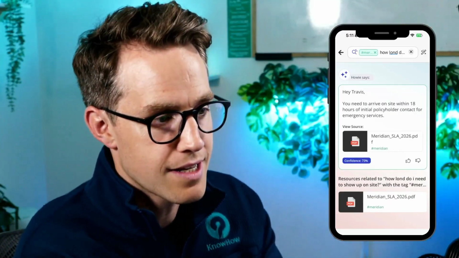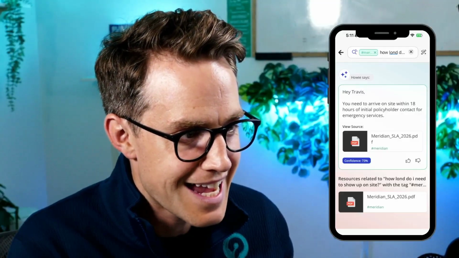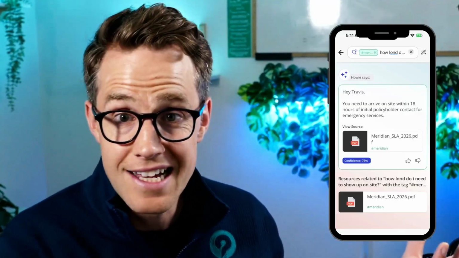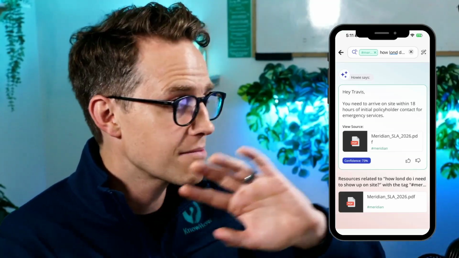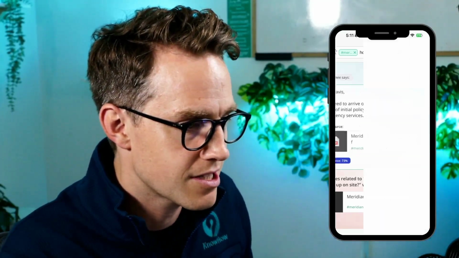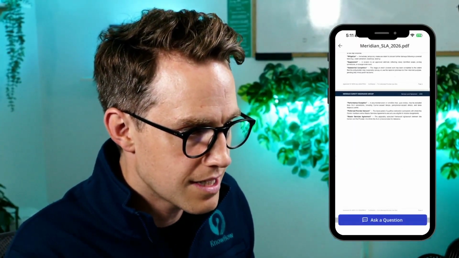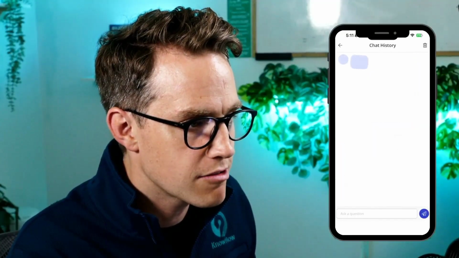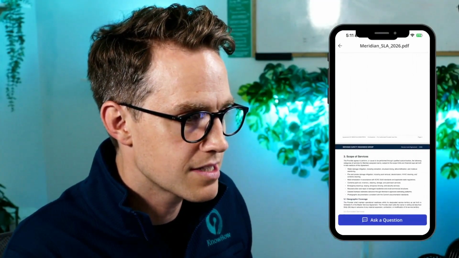Great. It found the Meridian SLA here because I had the filter Meridian. And then I just asked a generic question, how long until I need to show up on site? And it didn't find me any generic answer. It found me the specific Meridian answer. And it brings me to the SLA where I can do a deep dive. I can ask a bunch of follow-up questions specific to this SLA if I want as well.